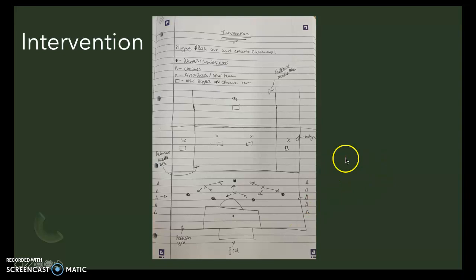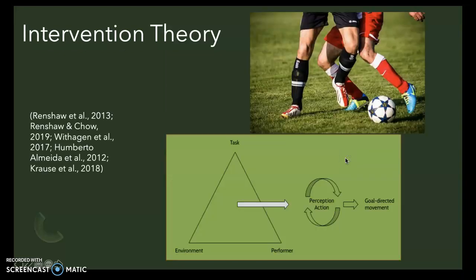From this intervention design, we will move to the theory. Performers will develop and improve their clearing and ball playing skill via the use of a constraints-led approach. This approach would allow interaction of task, environment, and performer constraints that allow a performer to self-organize in attempts to create effective movement solutions. Renshaw et al. 2013.